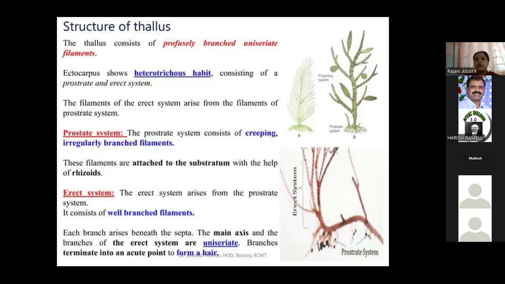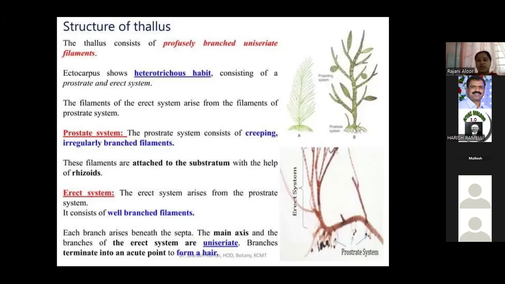Which algae have a heterotrichous habit? You can select examples also in the examination. In a Rhodophyceae member, Polysiphonia is also heterotrichous. Depending on the question asked, give the example. Ectocarpus also has a heterotrichous thallus consisting of two types of branches. One is the prostrate system and the second one is the erect system. Both branches are present. That is called the heterotrichous habit.